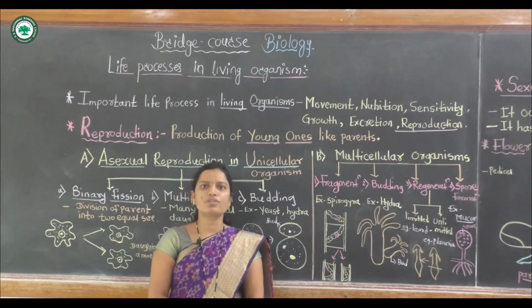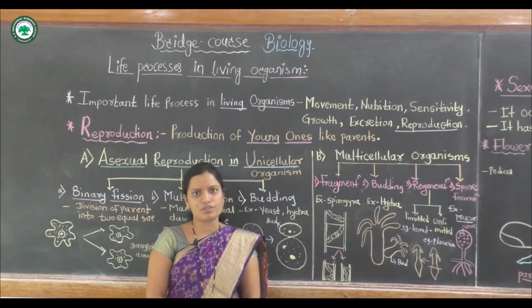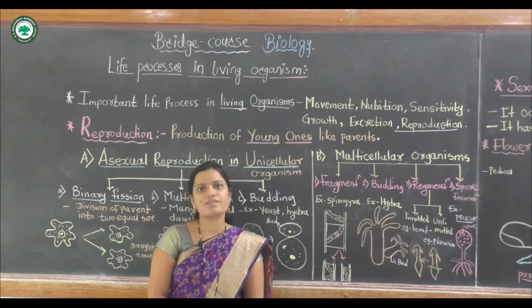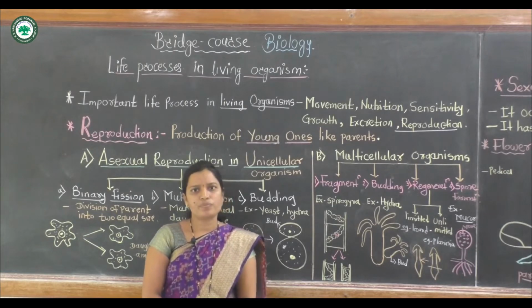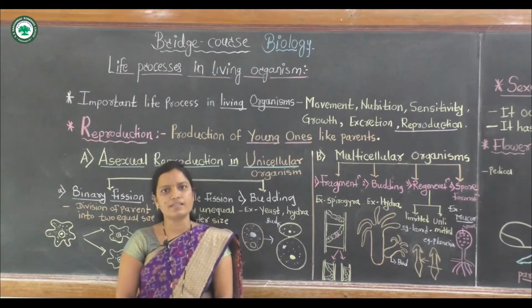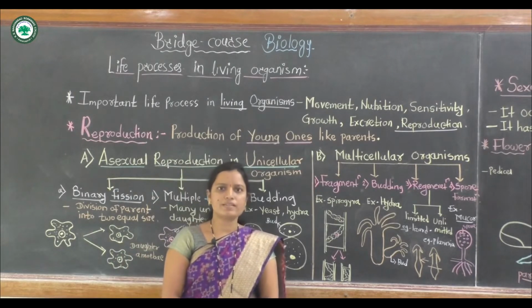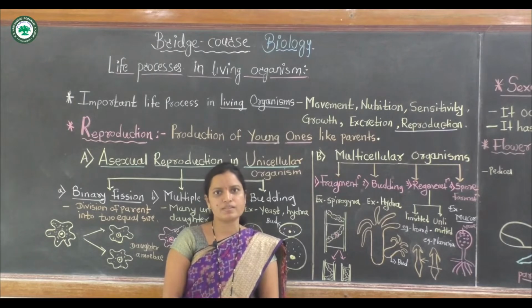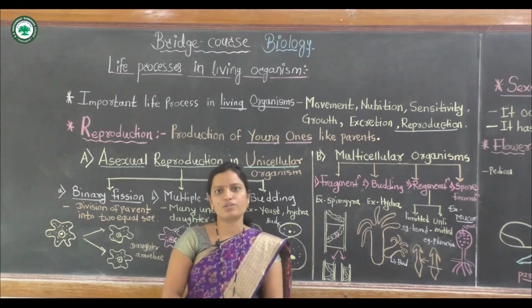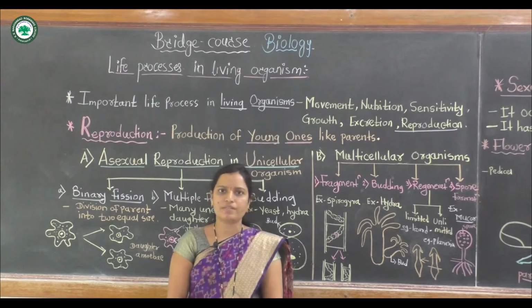In reproduction, there are two methods: asexual reproduction and sexual reproduction. Asexual reproduction means the formation of new organisms without mixing of gametes.